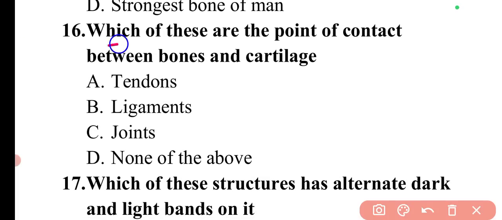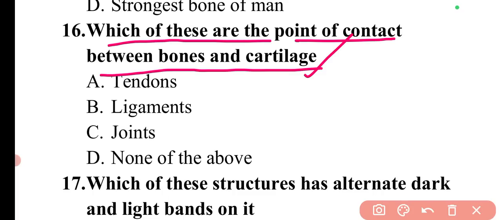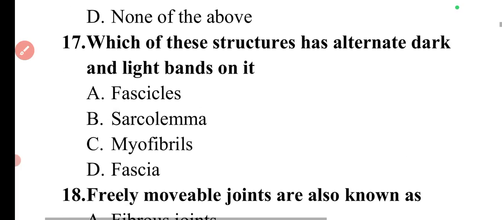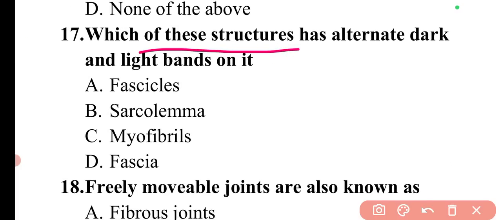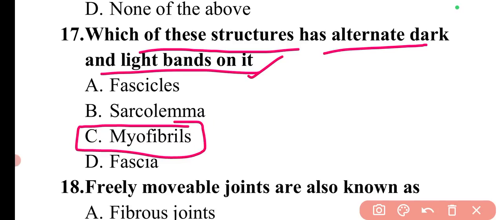Next question is, which of these are the point of contact between bones and cartilage? Between bones and cartilage, the point of contact is joints. So here option C is correct. Next question is, which of these structures has alternate dark and light bands on it? The structures which have dark and light bands on them are myofibrils. So here option C will be the correct answer.